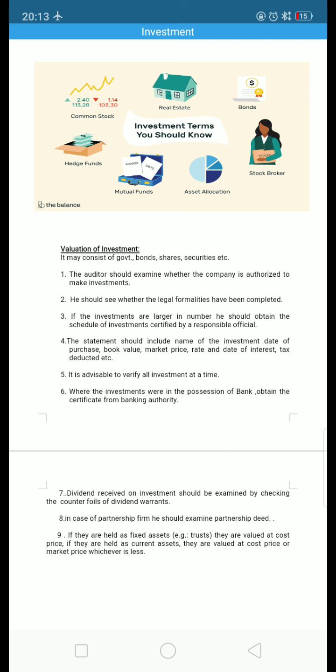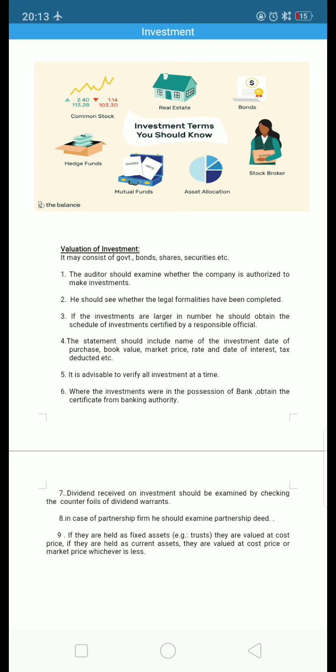Next one, when the investments are in the possession of a bank, the auditor should obtain the certificate from the banking authority. If the investments are with the bank, it may be for safe custody. At that time, the certificate regarding the same is to be obtained from the bank official. If the investment, like shares or bonds, has been kept in the bank for safe custody, the auditor should obtain the certificate from the banker, stating for what reason the investment has been kept in the bank.